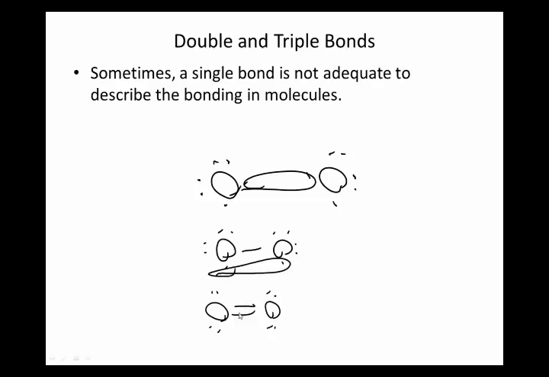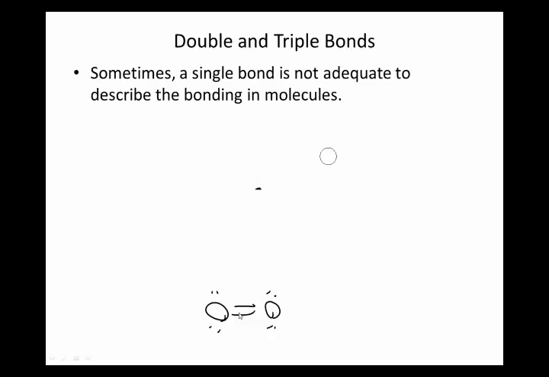Each line represents 2 electrons, so it's a total of 4 shared electrons between them. And it functions as one bond. It's a double bond, but it's one bond. It just has twice as many electrons involved.